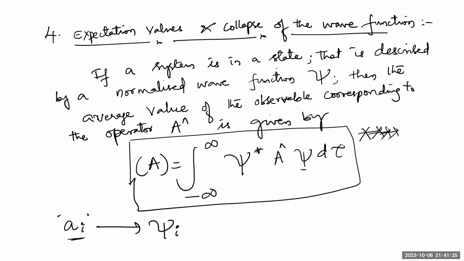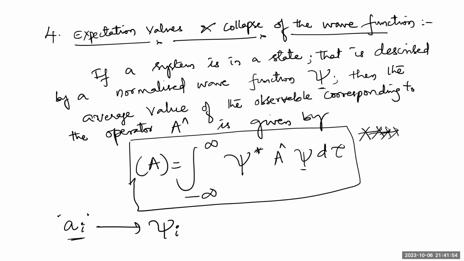Once the measurement of this observable is done with respect to the wave function psi, the output will be a suffix small i. And once this a suffix small i has been obtained, the wave function will collapse into the eigenstate wave function, that is psi of i.